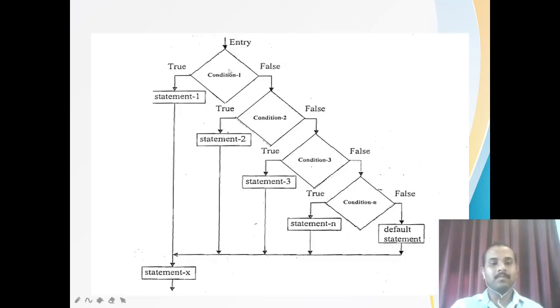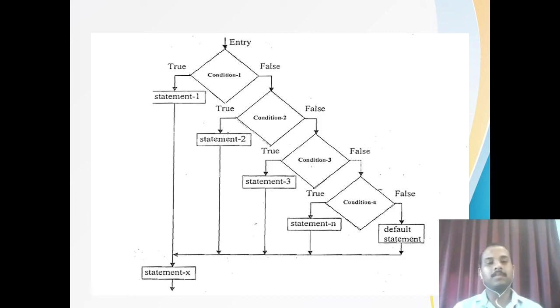So see here, if condition 1 is true, then you are going to execute statement 1. But if it is false, then you are going to check condition 2. Now, if it is true, then you are going to execute statement 2. But if it is false, then you are going to check condition 3.